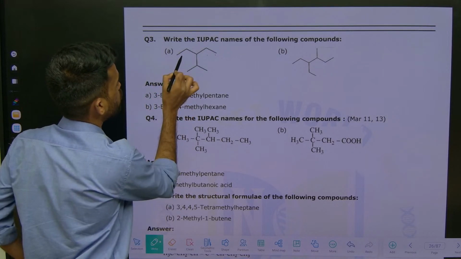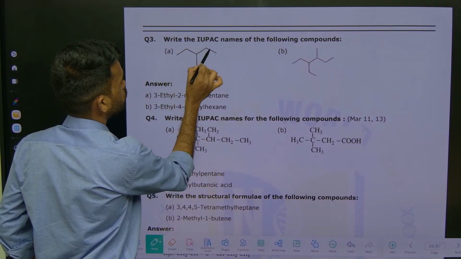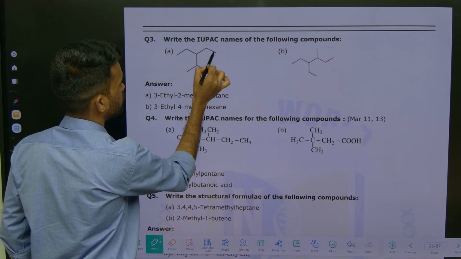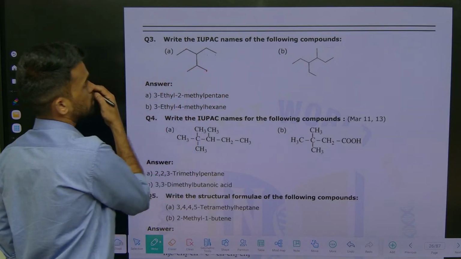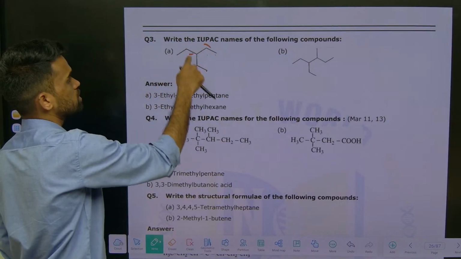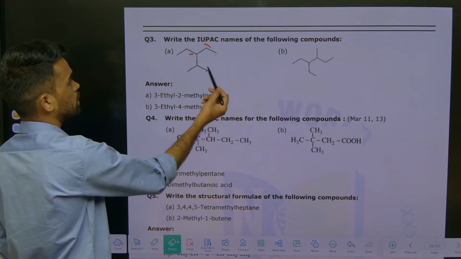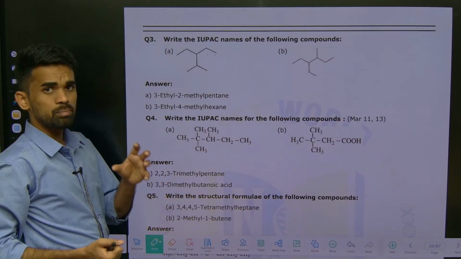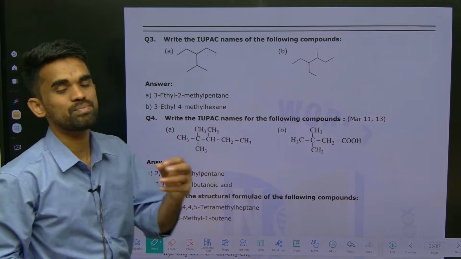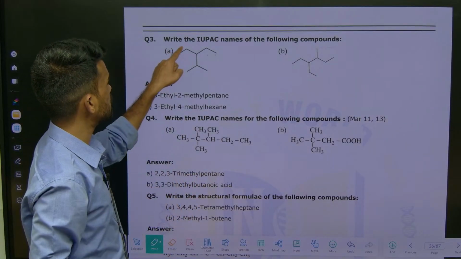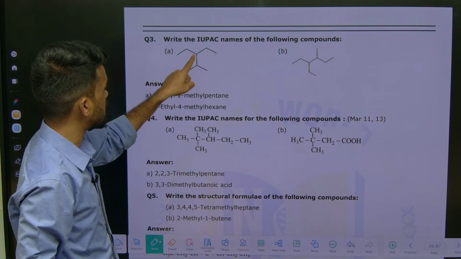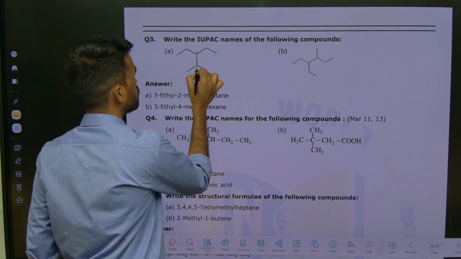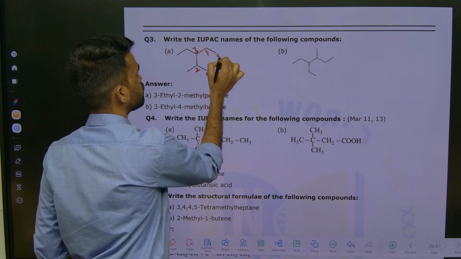See, if I go from here, 1 2 3 4 5. If I go from here, 1 2 3 4 5. So this chain also has 5, this chain also has 5. So how do we give numbering then? Now you need to follow that the parent chain should contain the maximum number of branches. If I consider it like this, we have only one branch, but if I consider it like this, we have two branches. So I am numbering it from here, 1 2 3 4 5, like this.